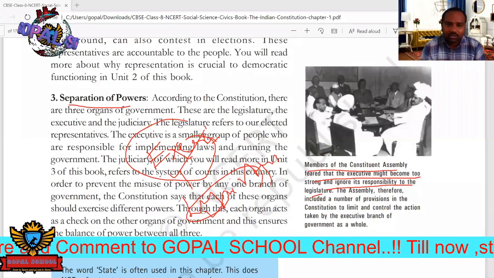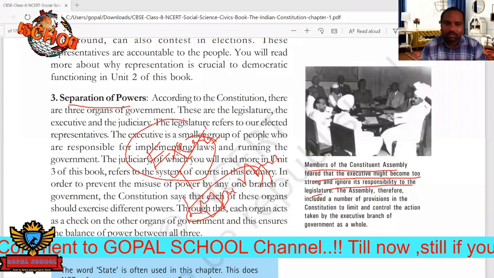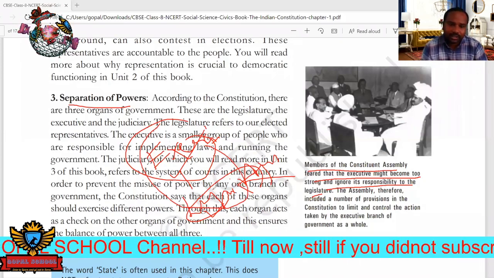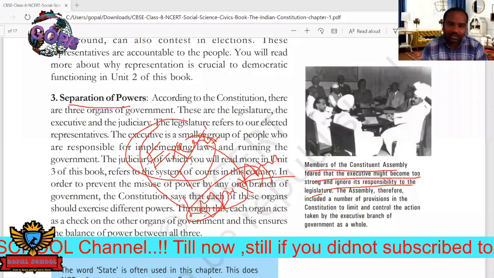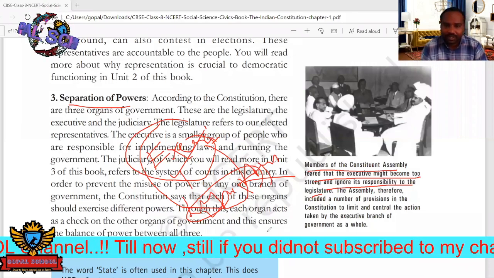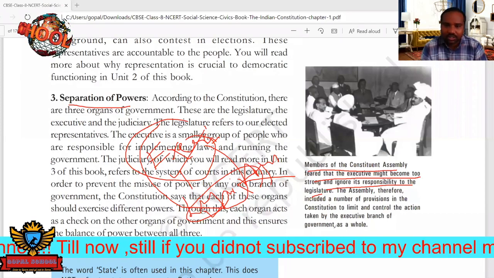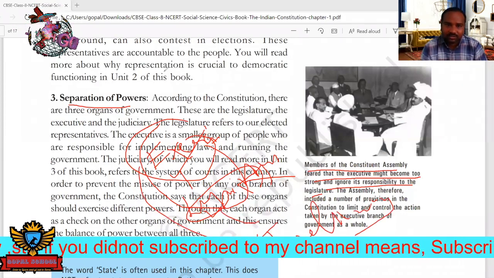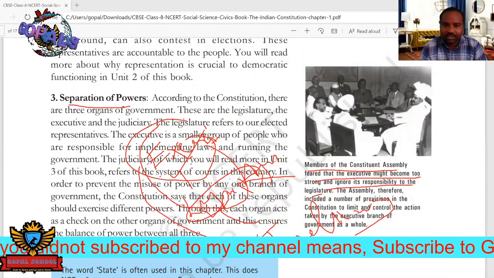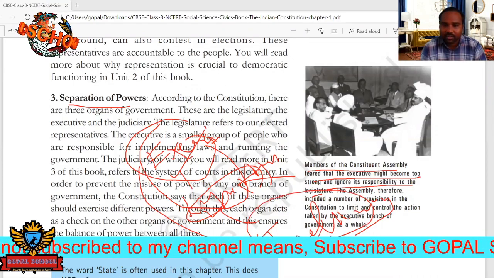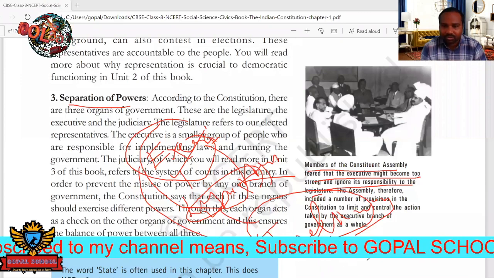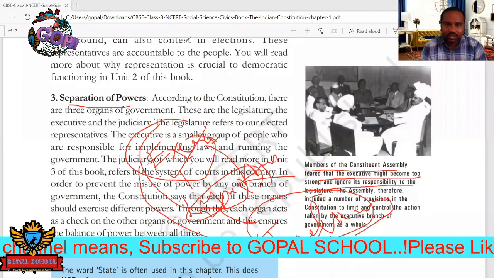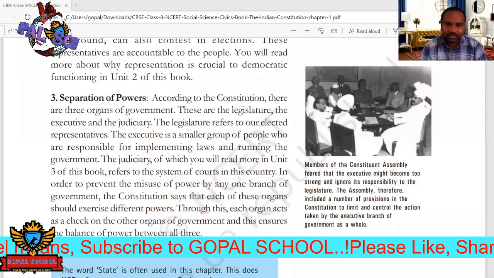So we have these two: directly elected by people, and indirectly elected people also. So two types of representatives are there. Next one is judiciary. So judiciary does not depend on either executive or legislature. So that's why India is having these three organs independently. That shows the complete independence. So that is the separation of powers.